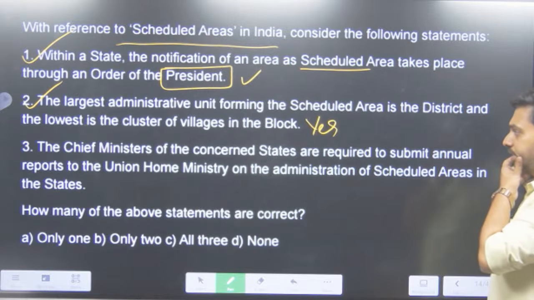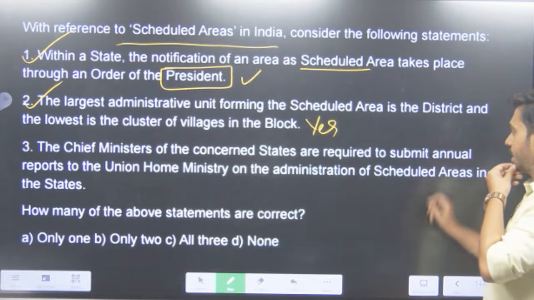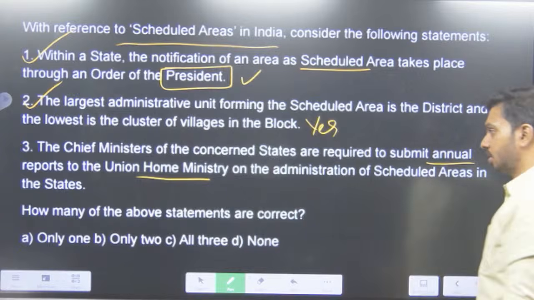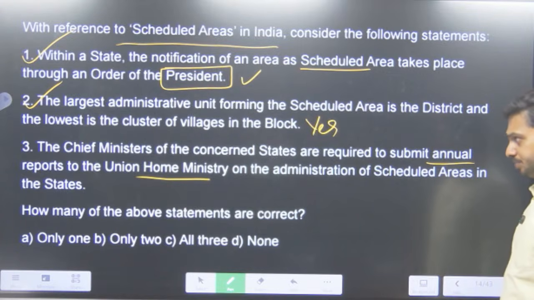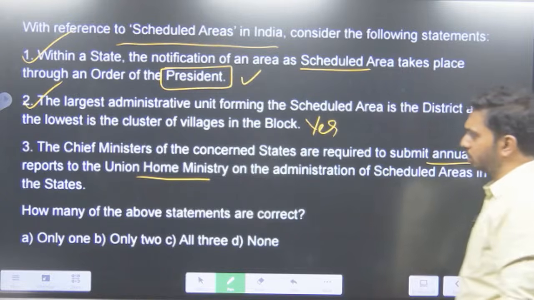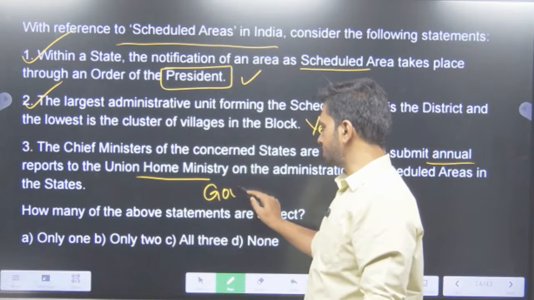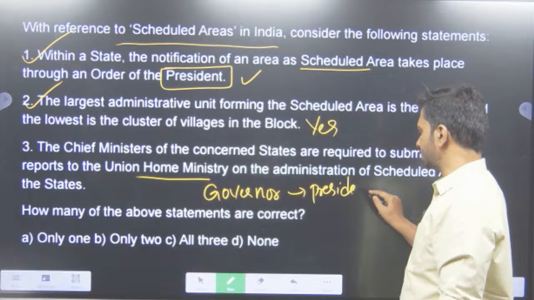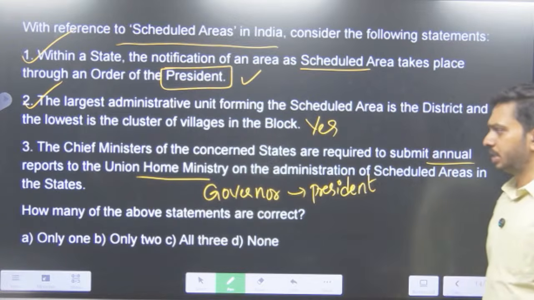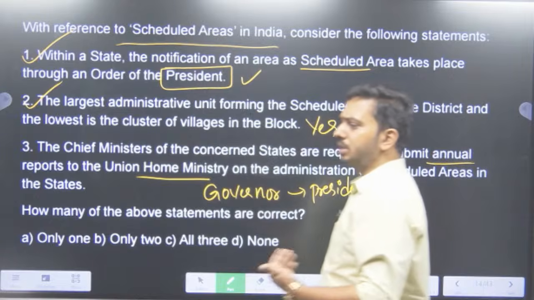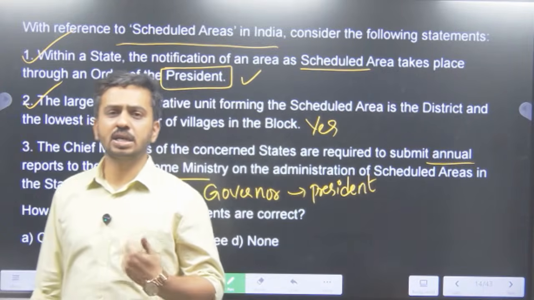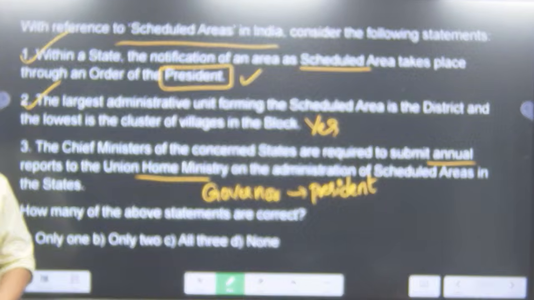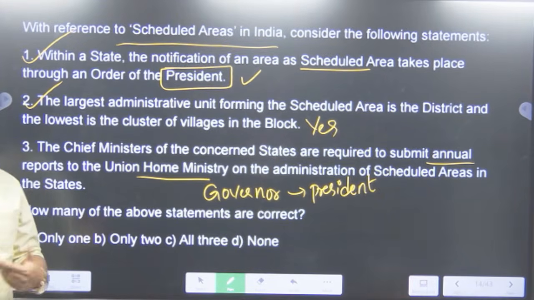The chief ministers of the concerned states are required to submit annual report to the Union Home Ministry on the administration of scheduled areas in the states. So there is a necessity of the report, no doubt about it. But the report has to be given by the governor to the President of India, informing the central government about how the scheduled area is actually doing. Why have we declared this as a scheduled area? Because this has been a backward area. There are a lot of tribals in it and we want them to actually improve.